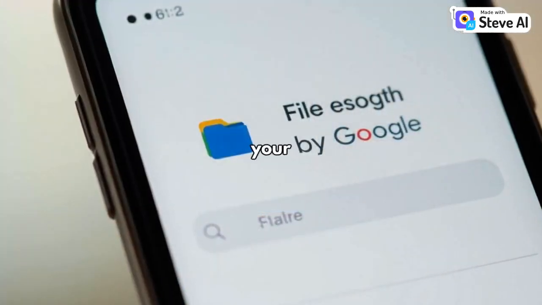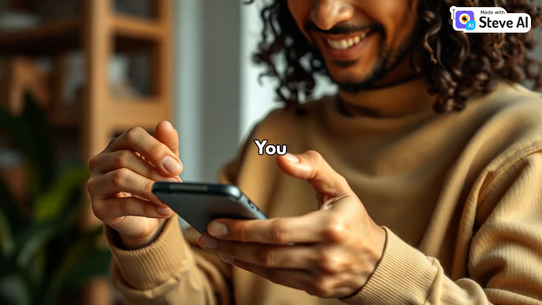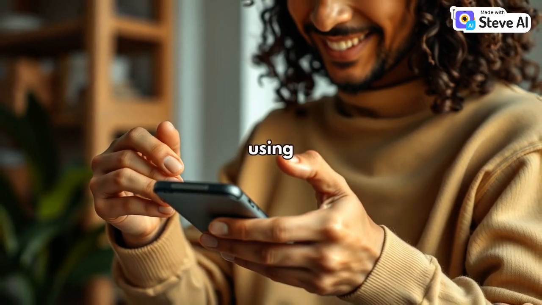Extra tip: clean your phone once a week using this app to keep it fast and light. You can even share files without internet using this app.